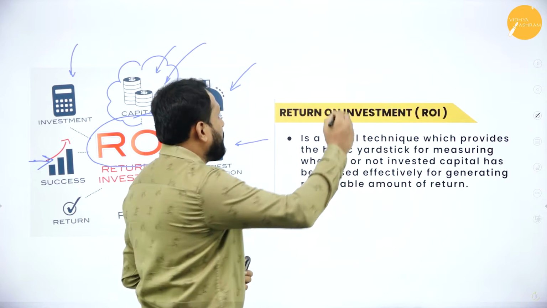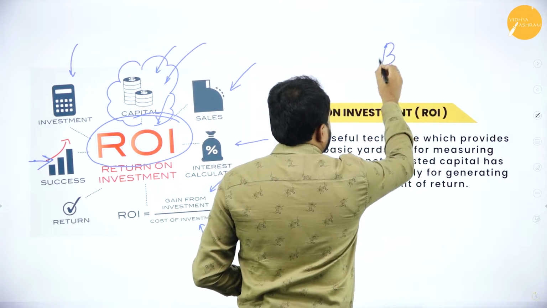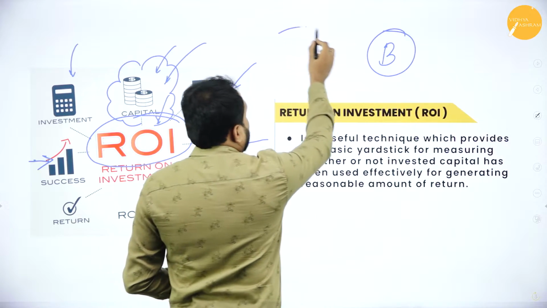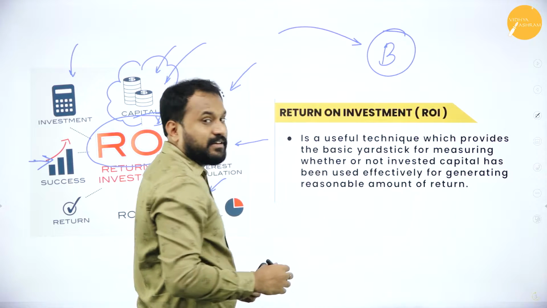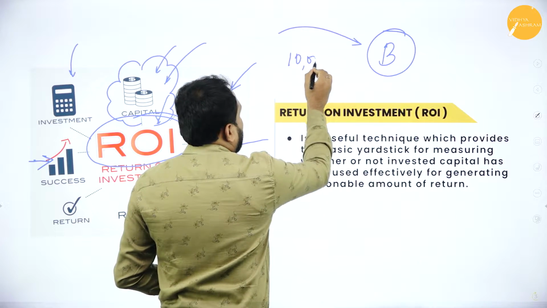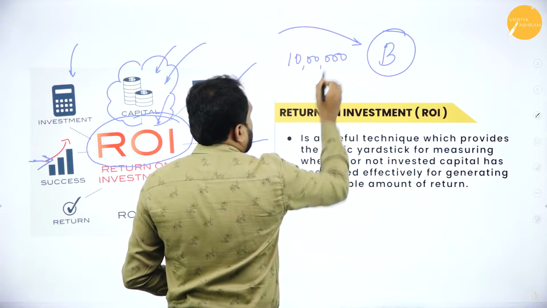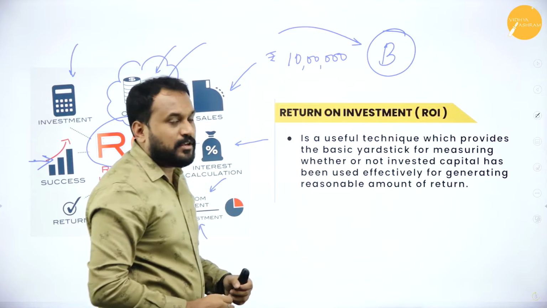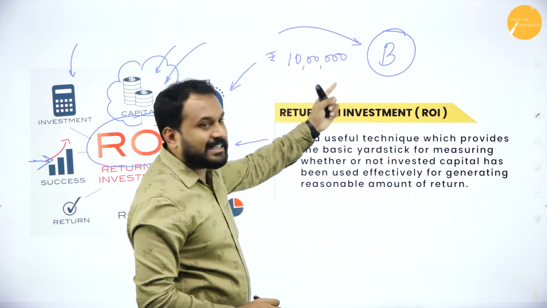Now I have a business, okay, and I have invested say 10 lakh rupees. Now you need to understand, when I invest 10 lakh rupees, the first question is how did I get that 10 lakh rupees.